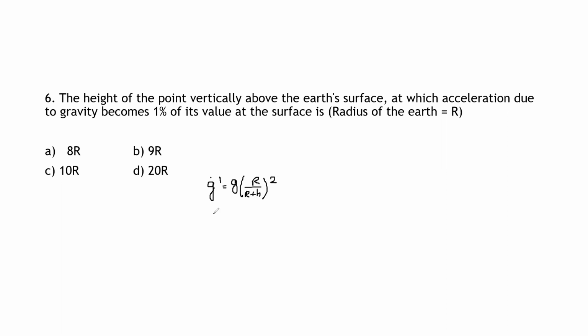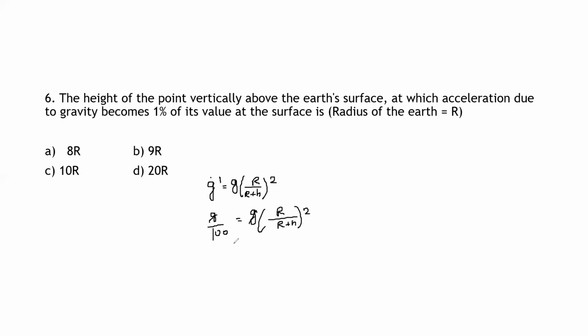Therefore, here gravity becomes 1%. That is nothing but g divided by 100 is equal to g into bracket R divided by R plus h whole square. So let us simplify this.